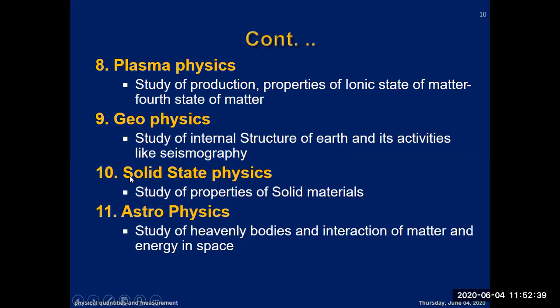Then plasma physics is the study of production and properties of the ionic state of matter, the fourth state of matter. When a substance or matter is heated, there is a possibility that the electrons will lose their force of attraction from the nucleus and they will become loose and move from the orbits. Now separate positive and negative charges are produced. This ionic state, that is positive and negative charges, is called the plasma state. Most of the plasma state is at the sun's surface, where there is huge temperature.